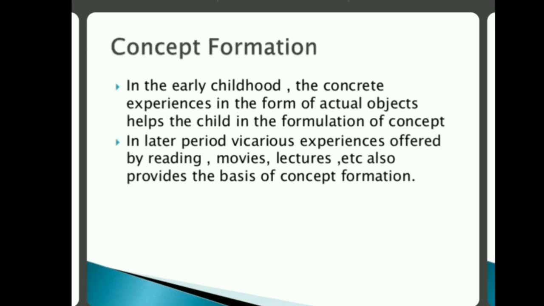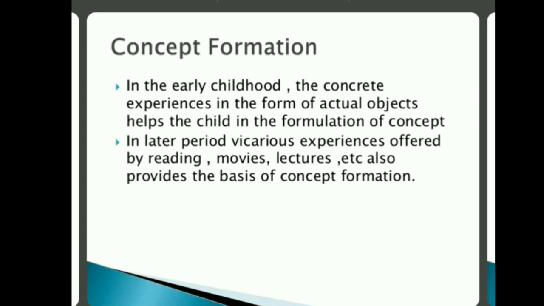Then concept formation. In early childhood, concrete experiences in the form of actual objects help the child in the formulation of concepts. In the early childhood stage, that is from 3 years to 6 years, a child can form a concept about something. He can understand something. This understanding ability comes at the age of 3 years.